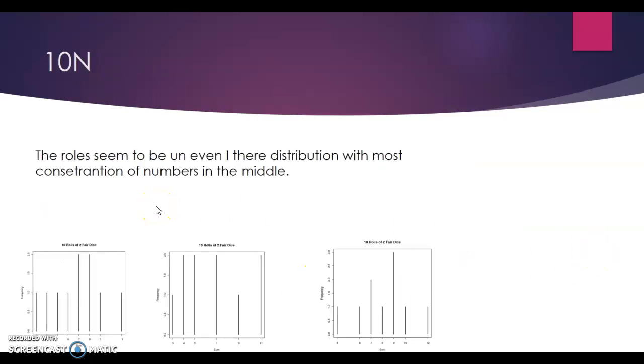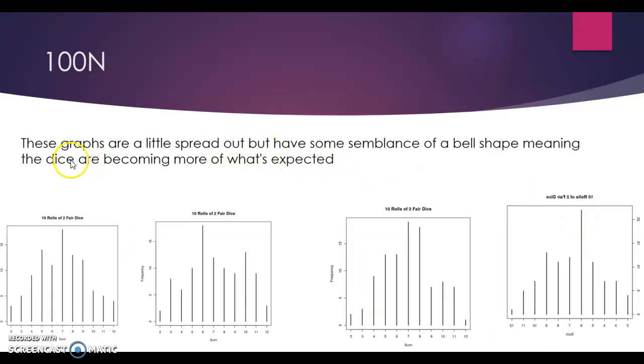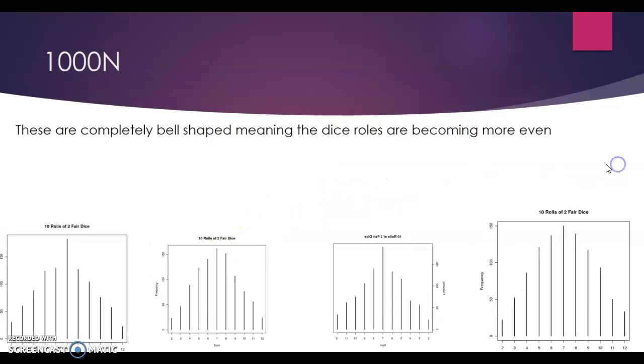The second part, when I rolled the dice at first, the rolls are all over the place, kind of like these graphs, but there was some semblance of order, like in this one. You can see some semblance of higher in the middle. As I kept rolling it, you can see a form of some kind of bell shape, still a little crooked, but you're going to get more even rolls as you keep rolling.